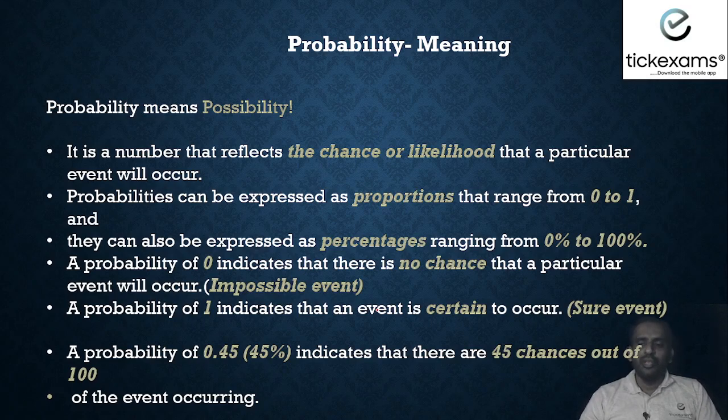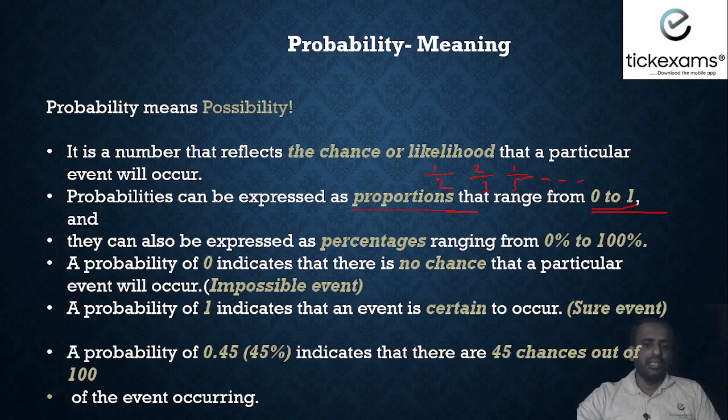Probabilities can be expressed as proportions ranging from 0 to 1. That is, it can be represented like 1 by 2, 2 by 3, 1 by 5 and so on. So it ranges from 0 to 1. Nothing less than 0, not more than 1.